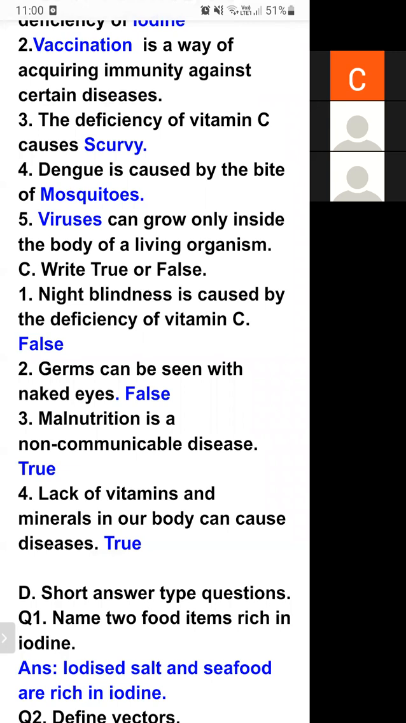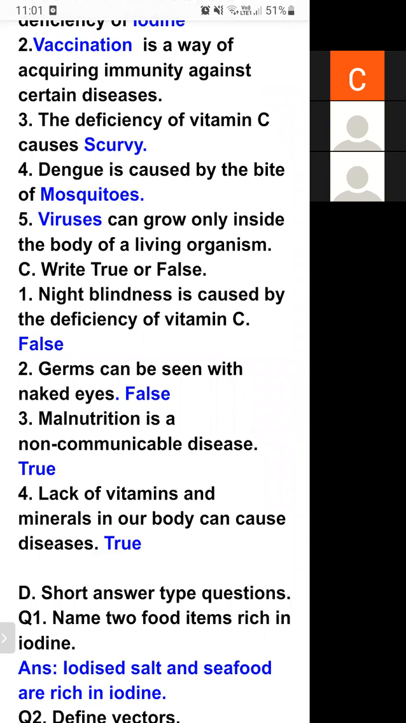Germs can be seen with naked eyes. No, we cannot see germs with naked eyes. They can only be seen with the help of a powerful microscope. A microscope is an instrument with the help of which we can see a very tiny object, an object which cannot be seen with the naked eyes. So germs can be seen with the naked eyes? No. Therefore, it is a false statement.